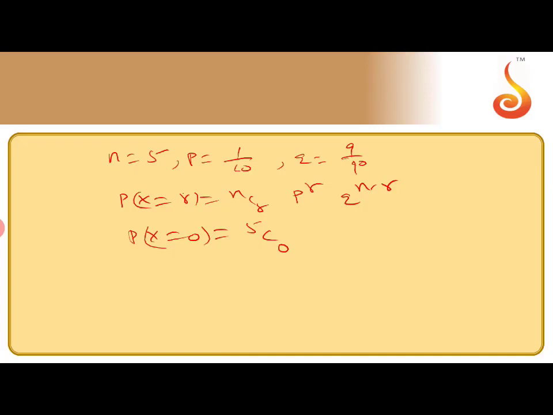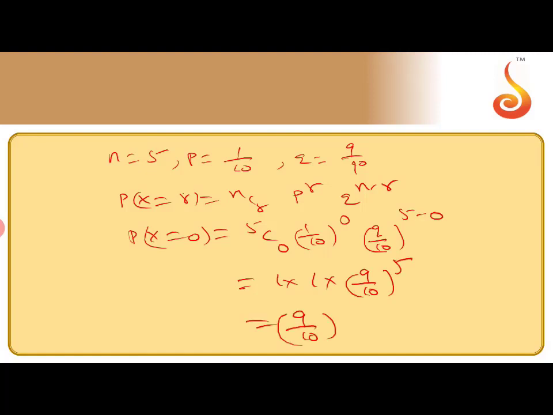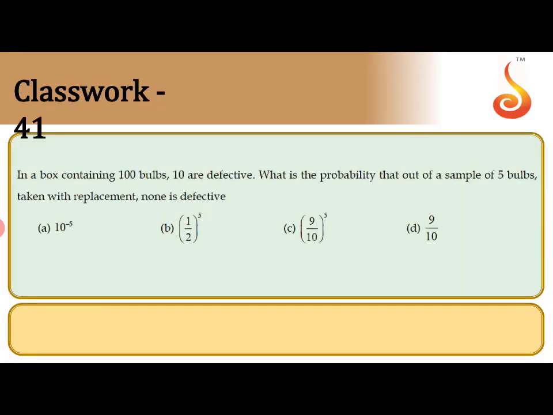So P is 1 by 10 whole power r, which is 0, and Q is 9 by 10 whole power 5 minus 0. 5C0 is 1, 1 by 10 whole power 0 is 1, and 9 by 10 whole power 5 is the final answer. Look at the options, which option matches? 9 by 10 whole power 5, so option C is correct. I hope you understand this question. Next.